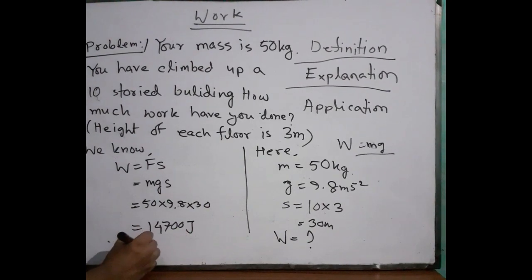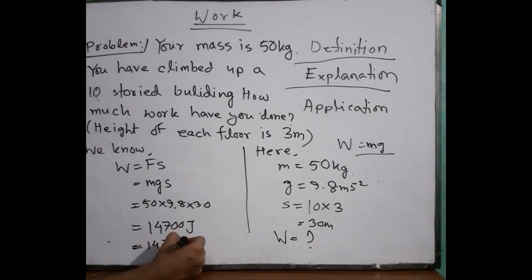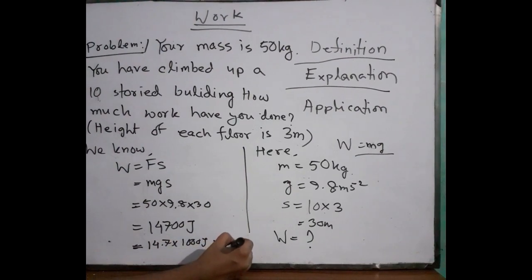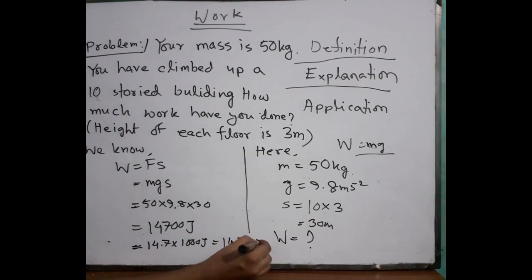Also we can break it. We are writing by breaking it. 14.7 into 1000 joule. That means we can say 14.7 kilojoule. You know the kilometer, 1000 meter equals 1 kilometer.